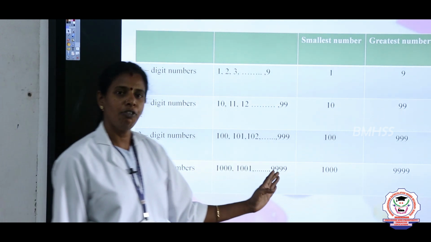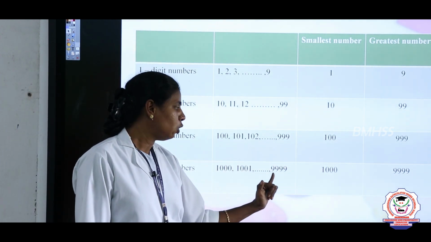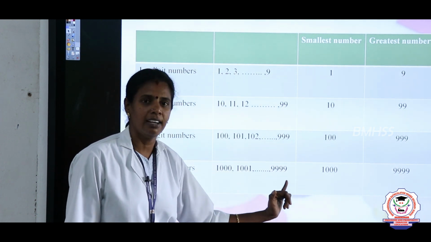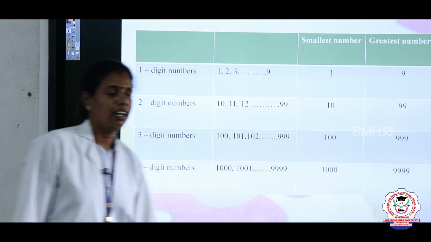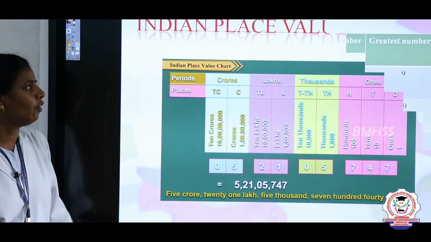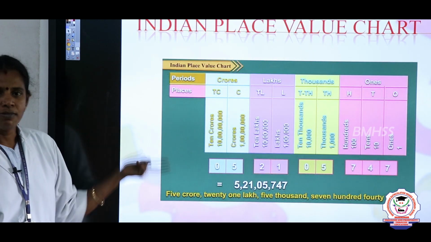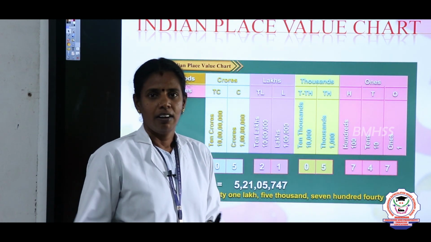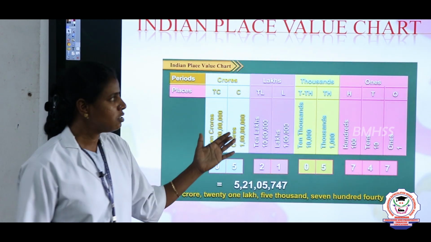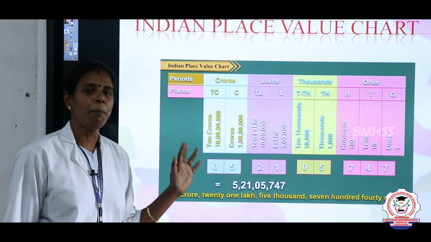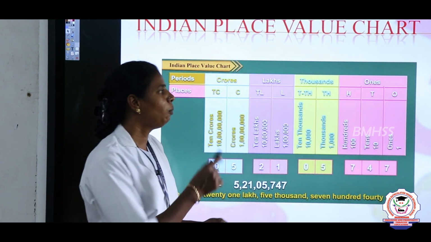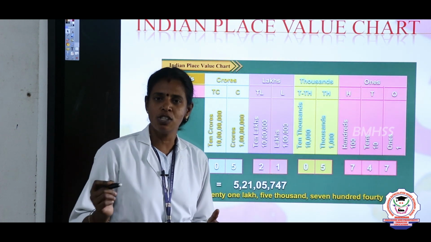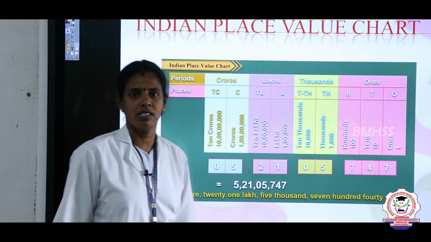What is the greatest 4 digit number, Darshini? The greatest 4 digit number is 9999. Using these numbers only, we are going to see our place value chart and how to read and write in words. Before that, we first need to know the place value chart, where we want to place the commas in the respective periods. Then it will be easy for us to read or write the numbers.